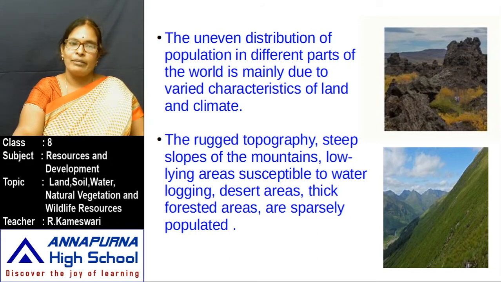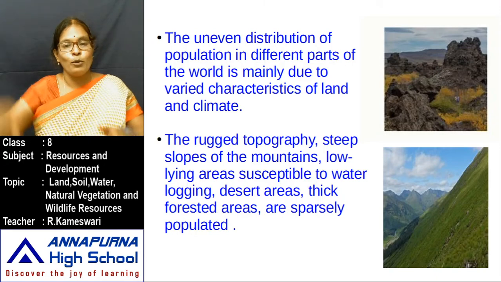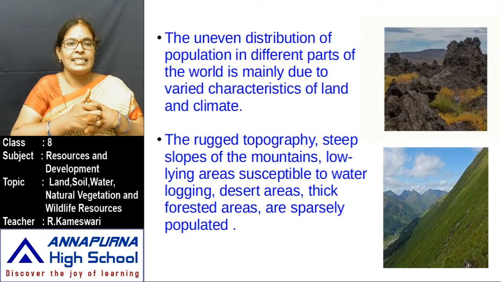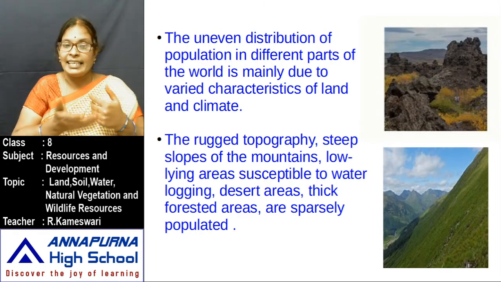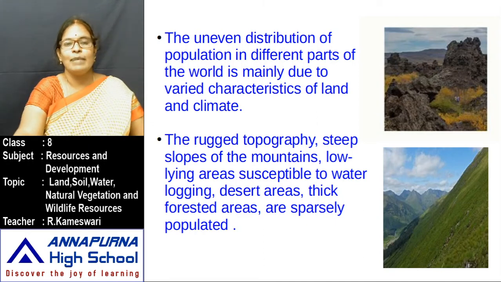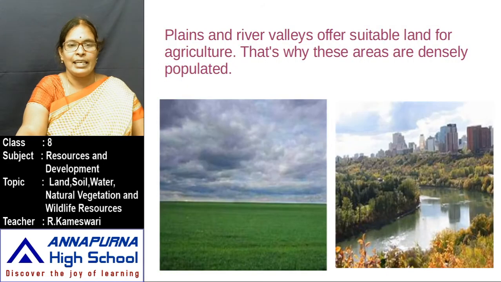The rugged topography, the uneven shape of the earth, steep slopes of the mountains, the low lying areas, and areas susceptible to water logging. Desert areas and thick forest areas are sparsely populated. In these areas, very few people are living.